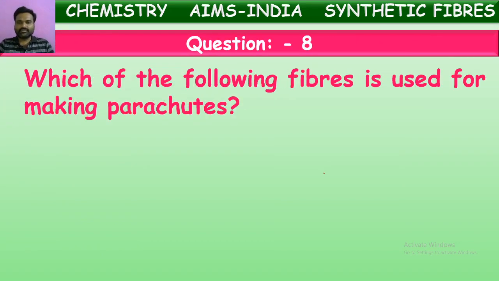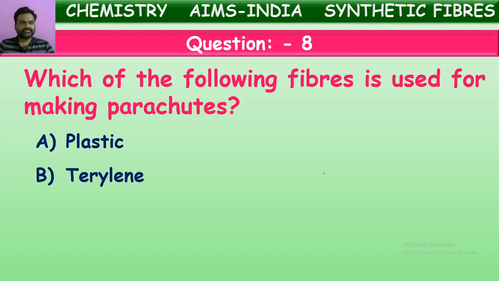Which of the following fibers is used for making parachutes? Yes, in the previous questions also I discussed this. You can answer easily, even without options. Let us see the options: plastic, terylene, nylon, and steel. Which is used for making these ropes or parachutes? The ropes present in parachutes and rock climbing ropes are all made of one of the synthetic fibers, one of the strongest fibers. What is that? Can you try your answer?